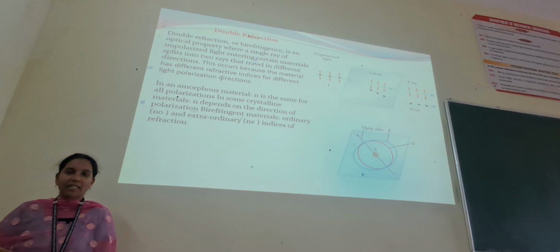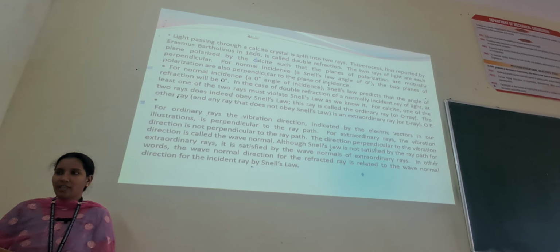In an amorphous material, consider that the refractive index n is the same for all polarizations. In some crystalline materials, n depends on the direction of polarization. In birefringent materials, the ray is split into two rays: one is the ordinary ray and the other is the extraordinary ray.